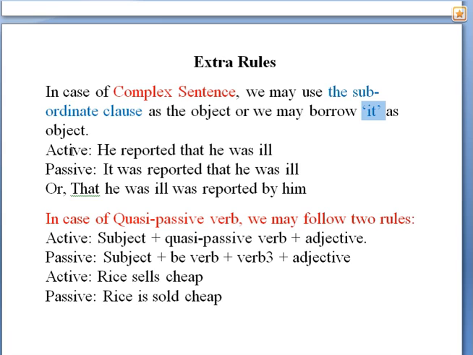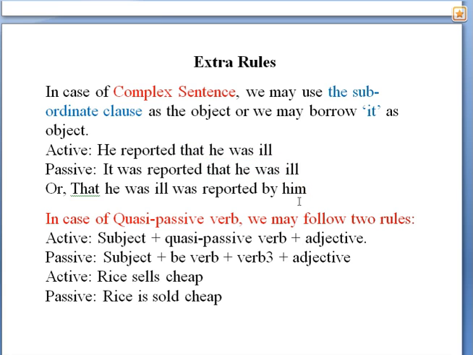Just notice the example. He reported that he was ill. This is the subordinate clause. Then you may borrow it here as object and it will act as subject. It was reported. Then the subordinate clause will remain in the same place. It was reported that he was ill.